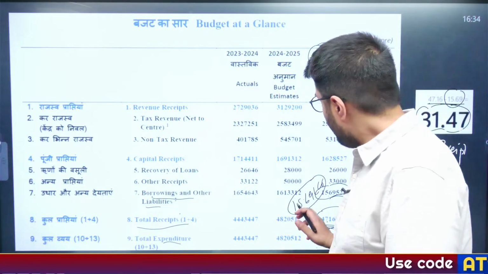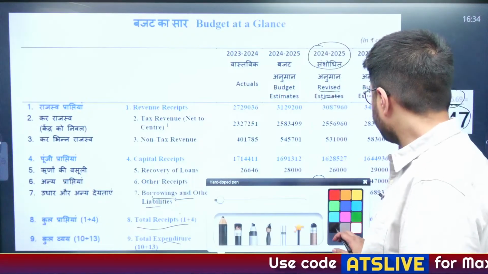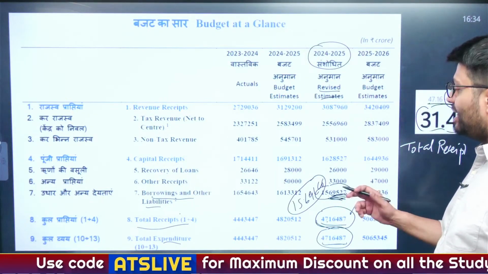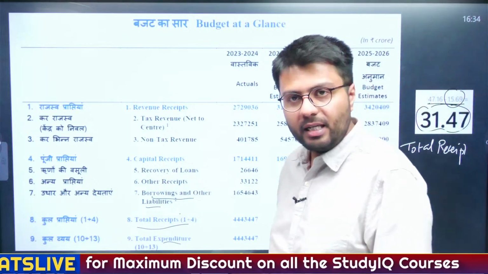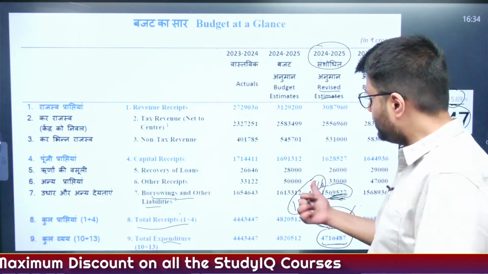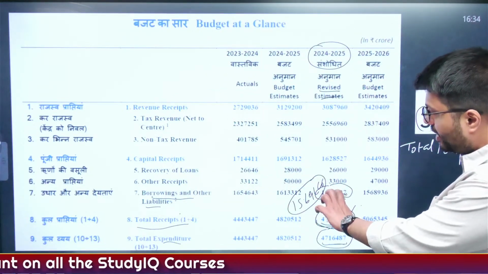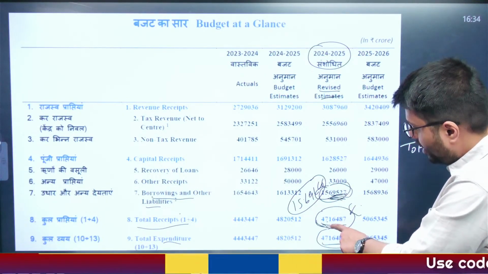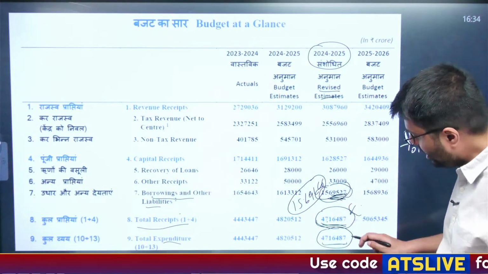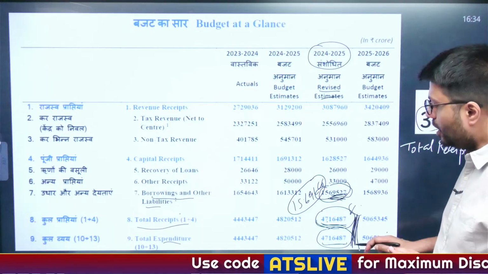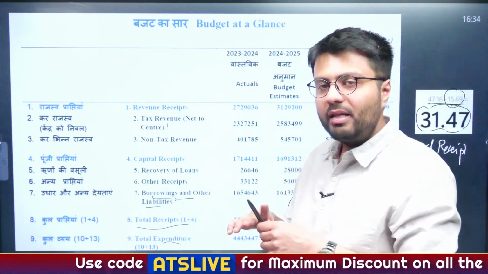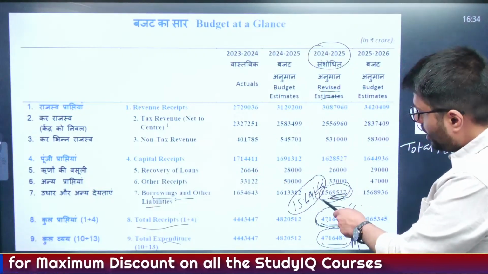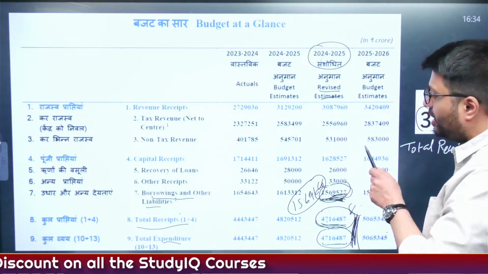That is 31.47 lakh crore, whereas this 15.569 lakh crore rupees is the government's fiscal deficit in the year. Understand? So this is what fiscal deficit is, and in addition to this fiscal deficit or total borrowing, by adding this amount, you will get the total receipt of the government, which is equal to the total expenditure. So technically, as per the government, they have a balanced budget, but this balance is only achieved after the government borrows a significant amount of money.